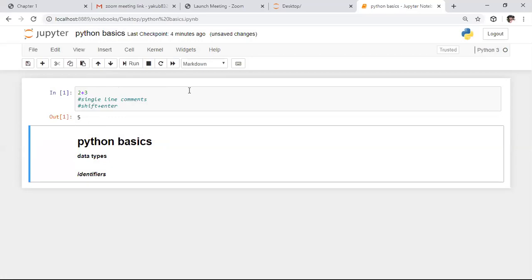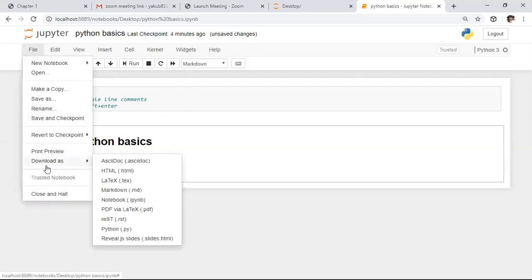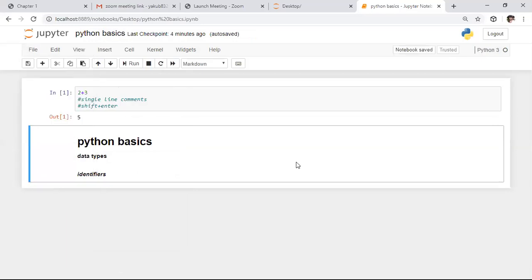After writing this entire text, if you want to download this file for the future, you need to go to this File option. In this option, you will get the Download option. Whatever extension you want, you can download this file using that extension. Here, I want to download this file as an HTML file, so I am clicking on this. Whenever you click on this, it will be downloaded with the .html extension. So this is a very helpful, easy and convenient platform for Python programming.